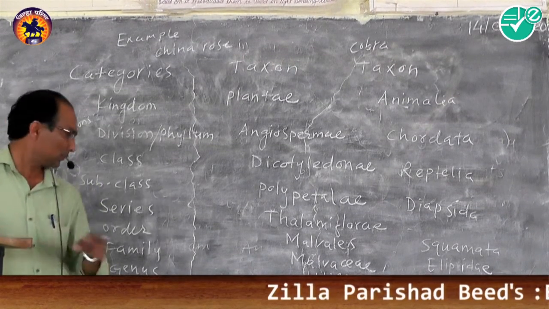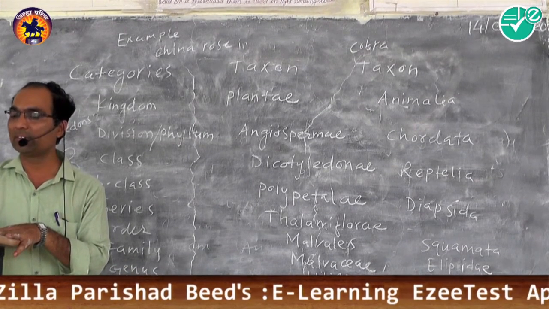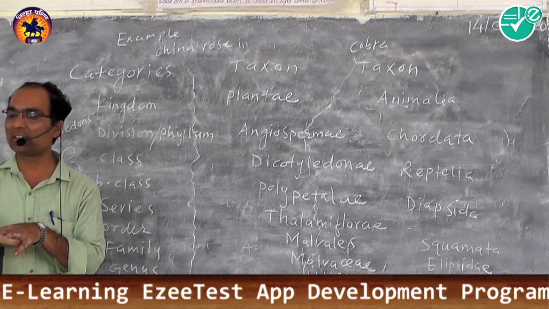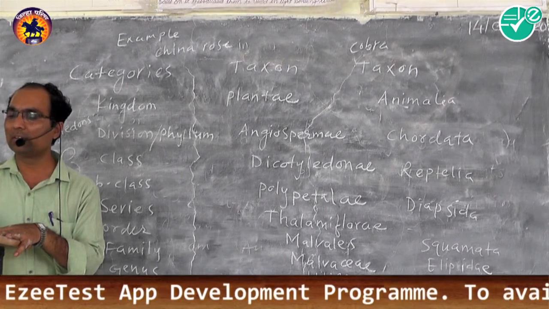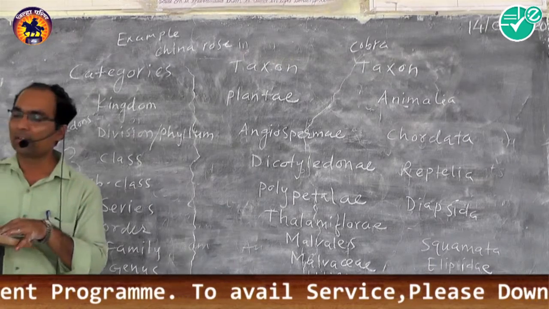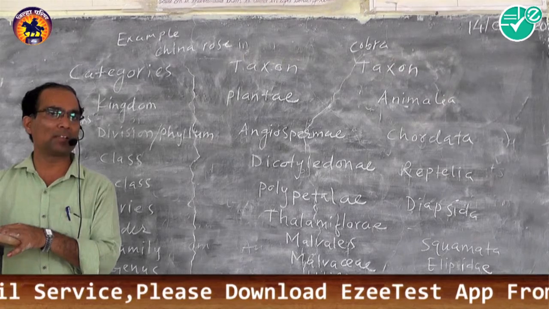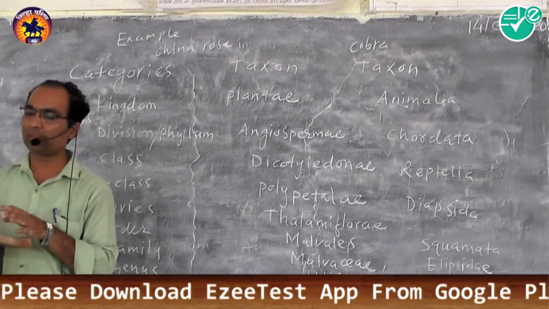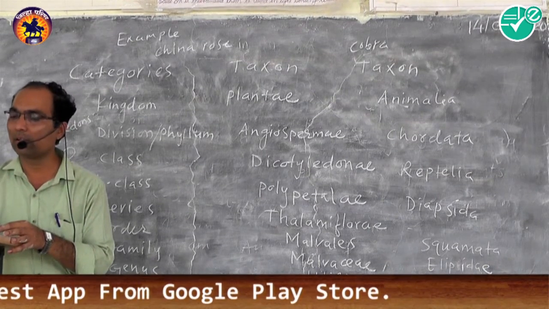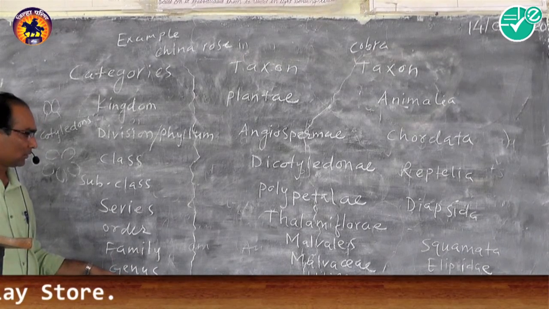Second one is genus, plural genera. It is a group of closely related species which resemble one another in certain characters. Resemble means same. When two animals or two plants are somewhat the same, they are taken in the same genus.